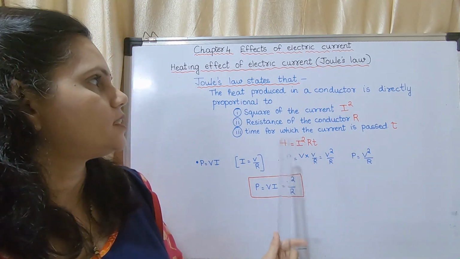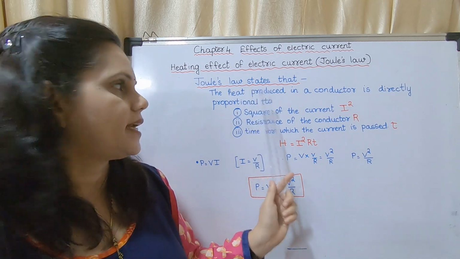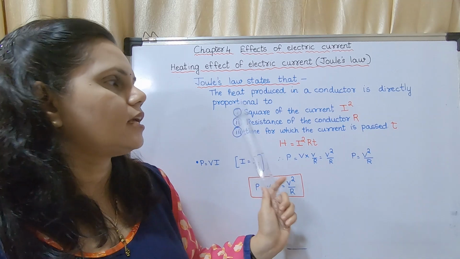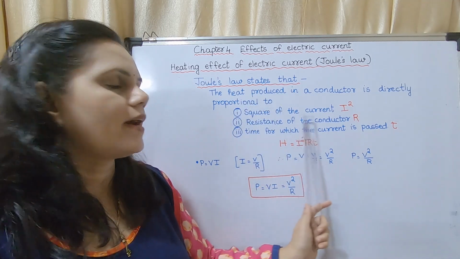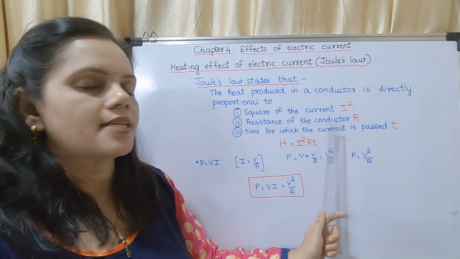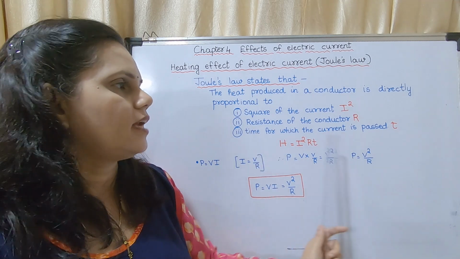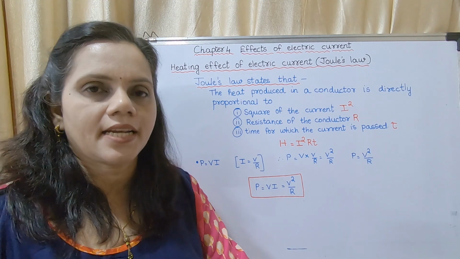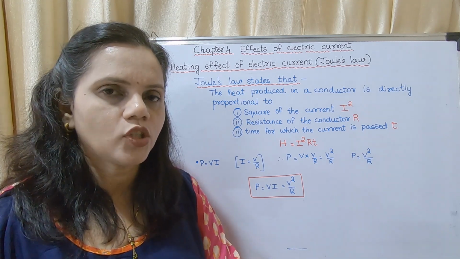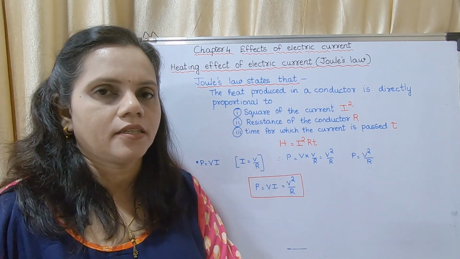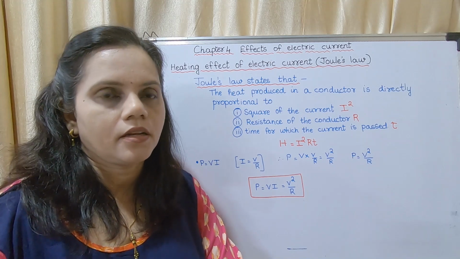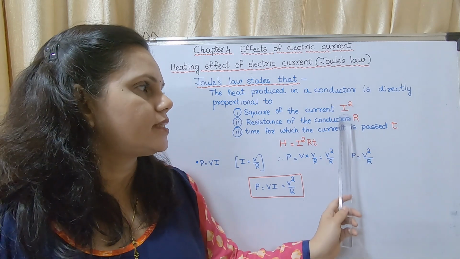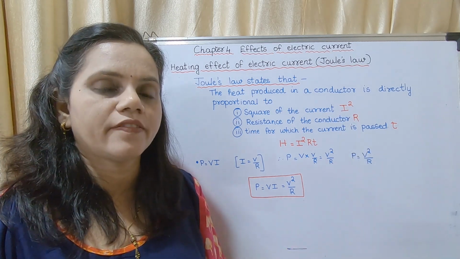So what is Joule's law? Joule's law states that the heat produced in a conductor is directly proportional to the square of the current, the resistance of the conductor, and the time for which the current is passed. That means if there is an appliance for heating, say a geyser, if you increase the current, its heating effect will increase according to the square of the current.